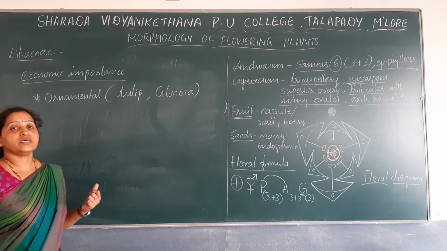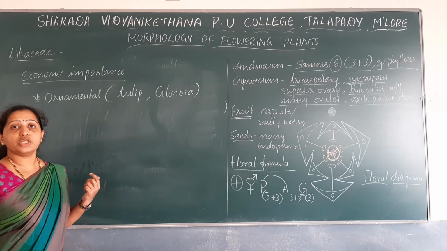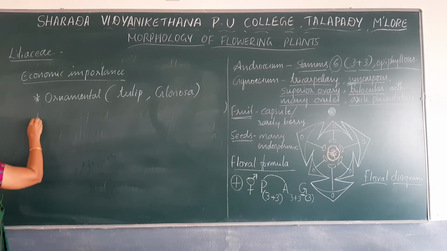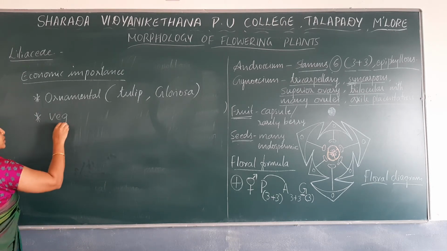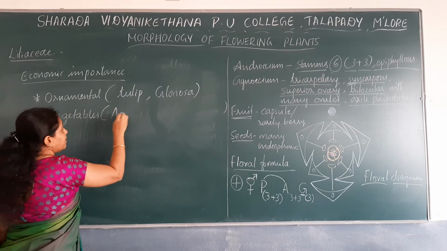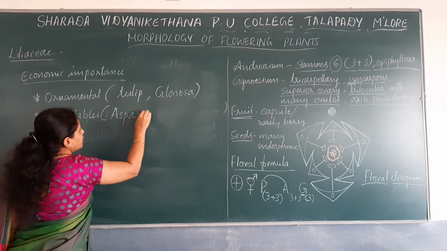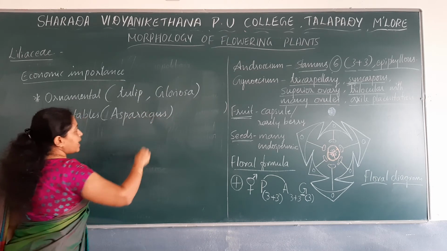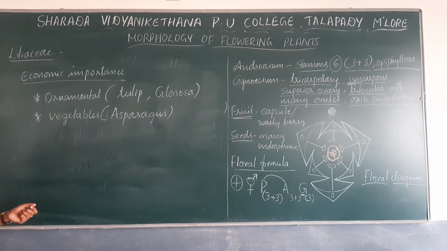Some of the members of Liliaceae are used as vegetables. For example, asparagus, a member included under Liliaceae, is mainly used as a vegetable.